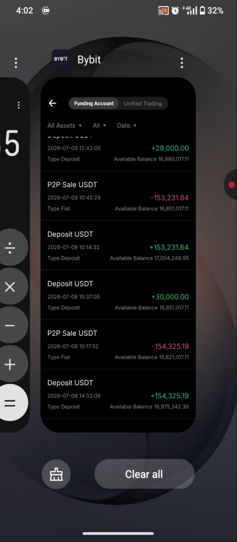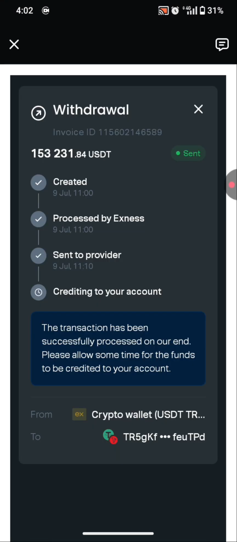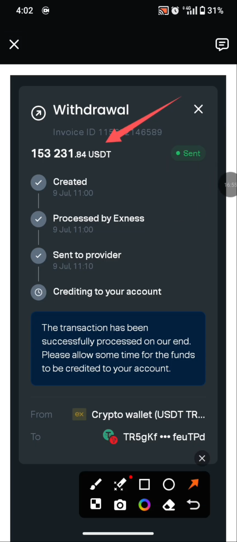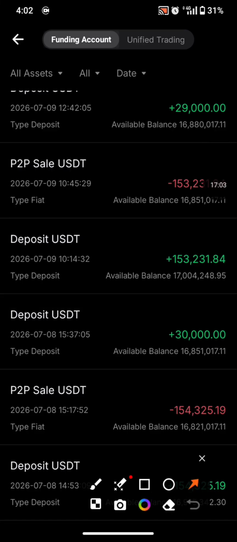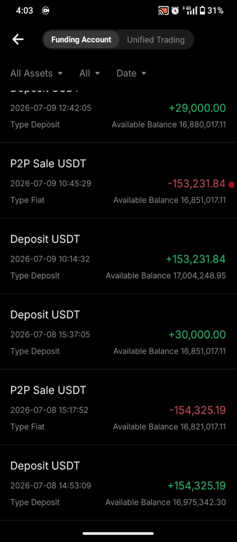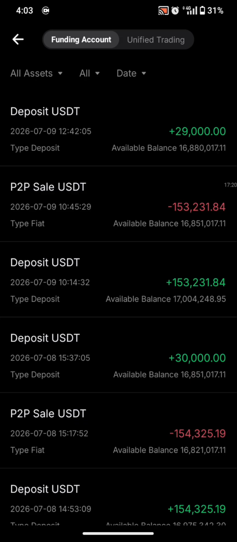So let me go ahead and show you guys my Exness withdrawal history so you guys can compare the timing. So I placed this withdrawal of 153,231.84 USDT, and this withdrawal was sent out of this platform at 11:10 a.m. this morning. So let me show you guys the timing when this arrived. This deposit arrived at 11:14 a.m. this same morning. So that's to show you guys that this arbitrage is what it is. What we say we do is actually what we do. And then I placed a sale on P2P as I showed you guys earlier. Then after selling on P2P, I calculated my net profit and then I placed the deposit back.